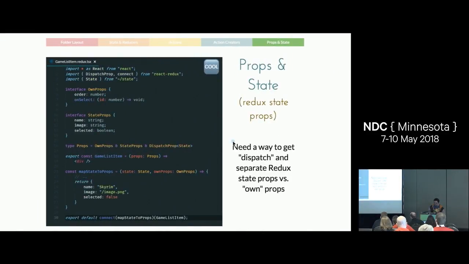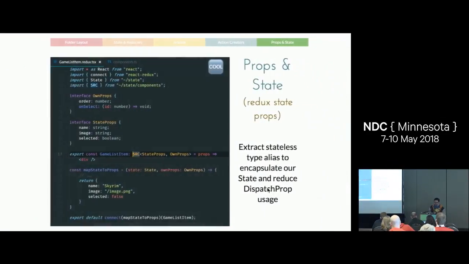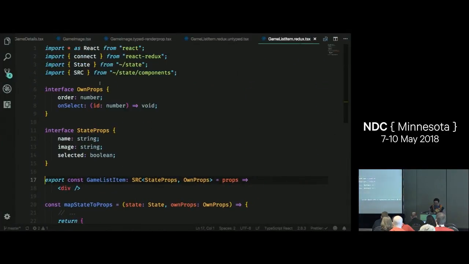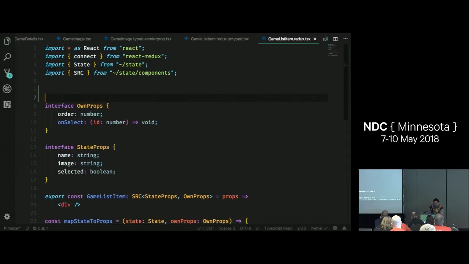So what I'm going to do is I'm just going to take this dispatch and separate Redux state props, and I'm going to pull it into a utility, and we're going to call it SRC. SRC stands for Stateless React Component. That's what we want to call it in regular React. You can do React.SFC.